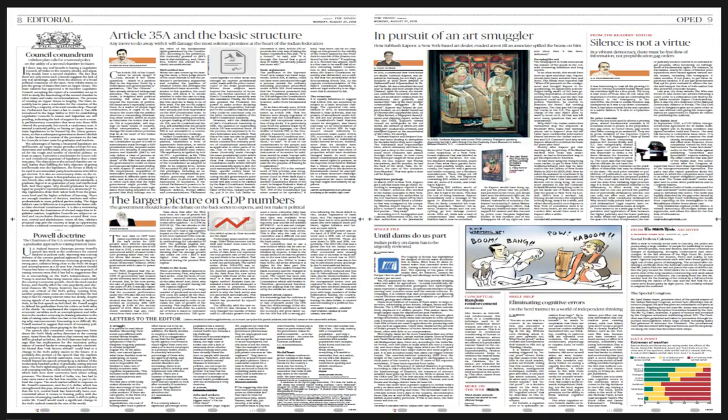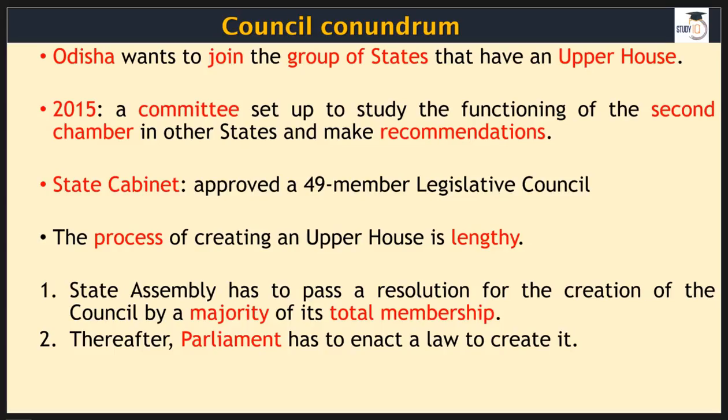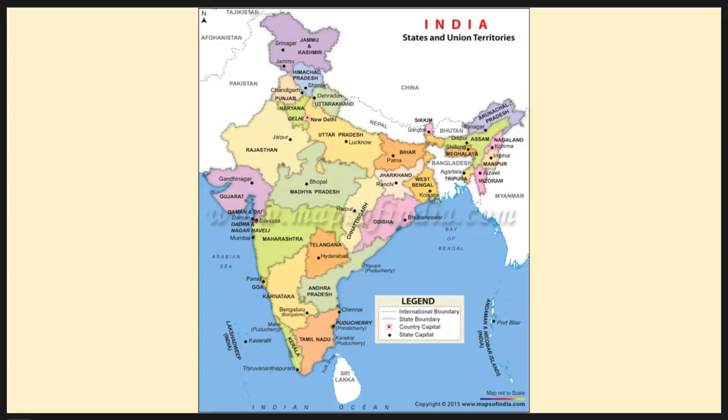With this, the first item that we have is called Council Conundrum. Now, at present, the state of Odisha is looking for an upper house. Now, what is it all about? Recently, Odisha has expressed this thing, and it wants to join these 7 states that we have in our country. Don't confuse these 7 states with 7 sisters. I'm not talking about northeastern states.